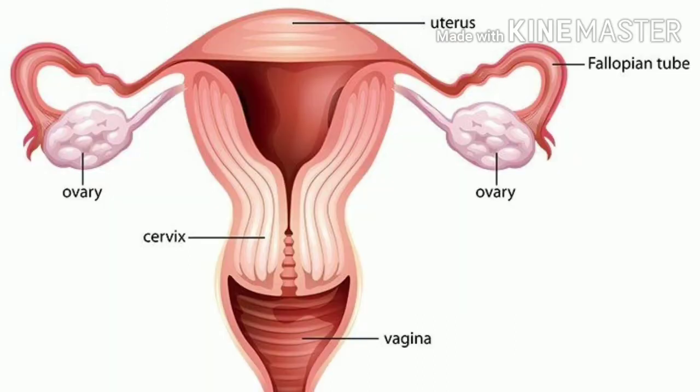Now we will do the female reproductive system. First is ovary. It is the primary sex organ in females. There is a pair of almond-shaped female glands which lie in the lower abdominal cavity. When a girl is born, the ovary already contains thousands of immature eggs. On reaching puberty, some of these start maturing. One egg is produced every month by one of the ovaries. The release of mature ova from ovaries is called ovulation. So you can come across a question like define ovulation. So note down. Along with the ova, the ovary also secretes the hormones called estrogen and progesterone.